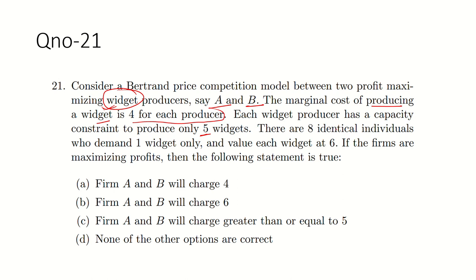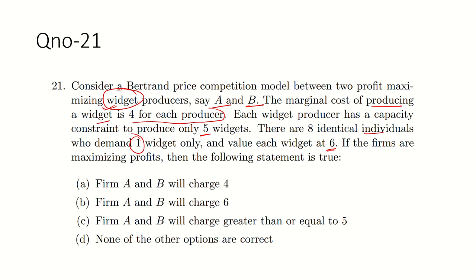There are 8 identical consumers who each demand 1 unit, and value each unit of that product at 6. If the firms are maximizing profit, then which statement is true: firm A and B will charge 4, firm A and B will charge 6, or A and B will charge greater than or equal to 5, or none of the above.